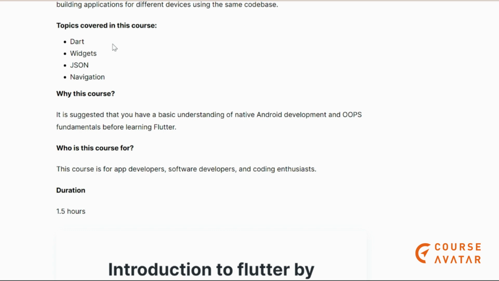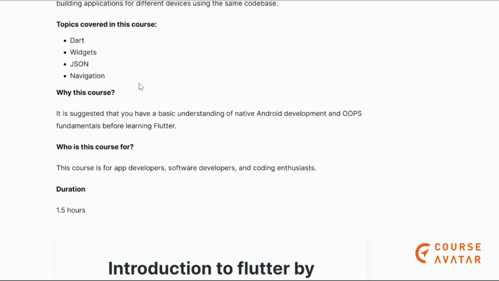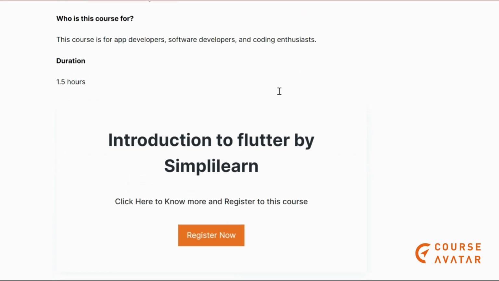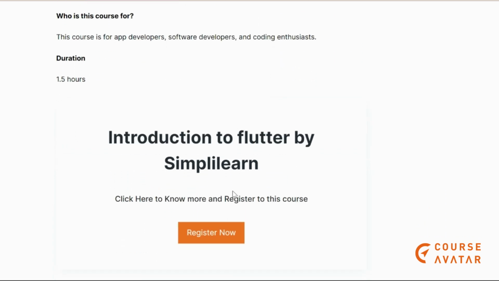And here in this course you will learn topics like Dart, widgets, JSON and navigation. Also, you will have a basic understanding of native Android development, OOPS and fundamentals. Before learning Flutter, you just need these things. This course is for people who want to make apps, become app developers or software developers or coding enthusiasts, and they are interested in these things. Then they can definitely go for this course. It's the best course and it's the best website to learn.